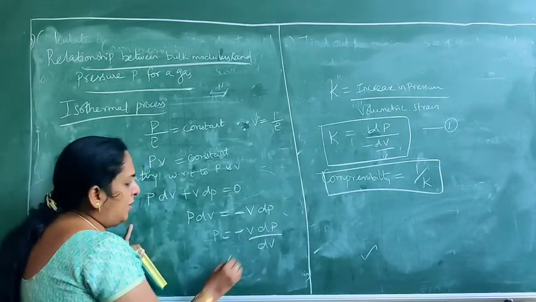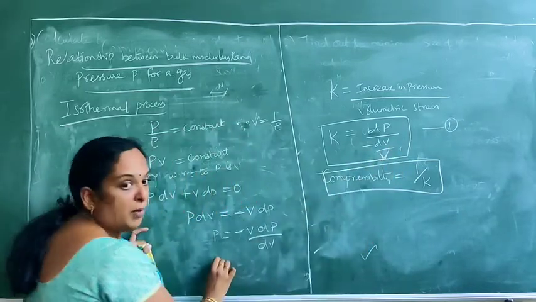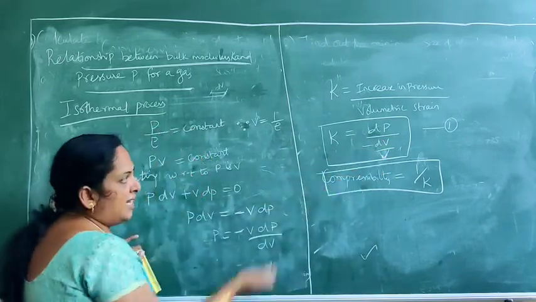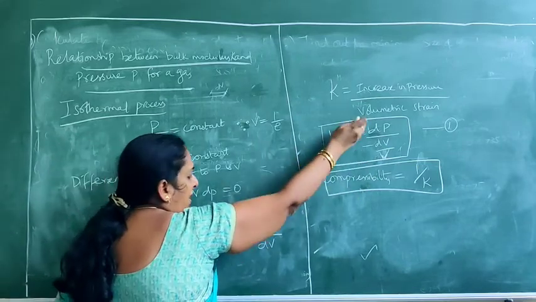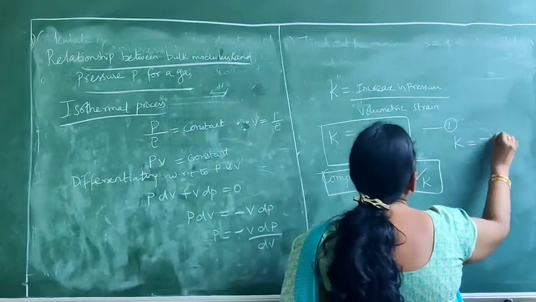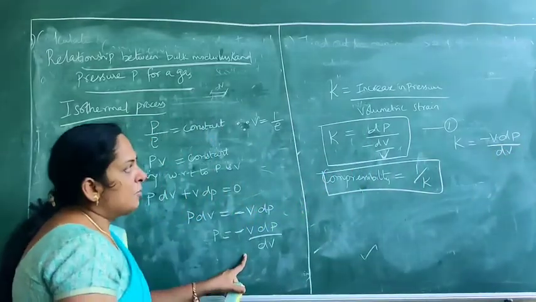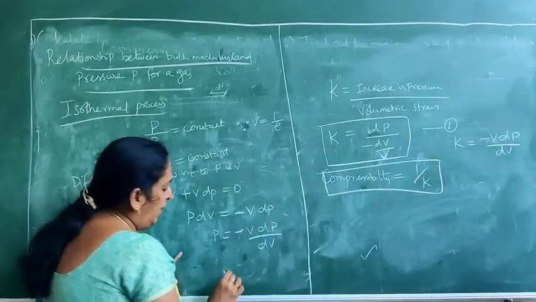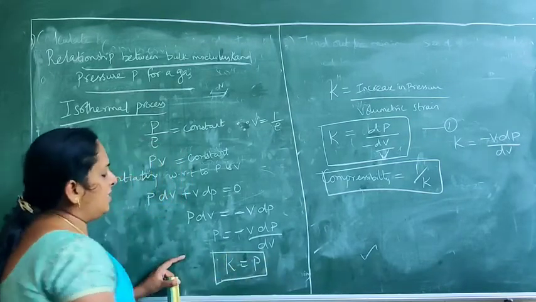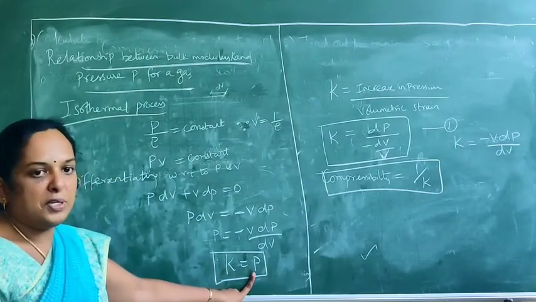Now substitute in equation 1. K is dP by minus dV by V, the same, which is minus V dP by dV. If you rearrange this, K is equal to minus V dP by dV. So both the equations are the same. When you substitute, what is the value? K is equal to P. That is, in case of isothermal process, the bulk modulus is equal to the pressure of the gas.